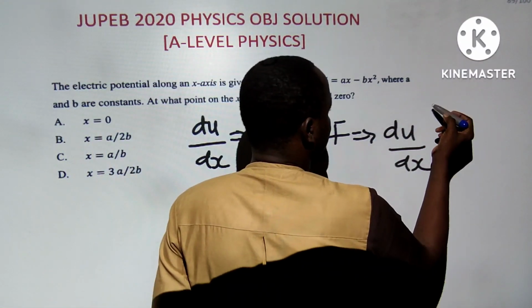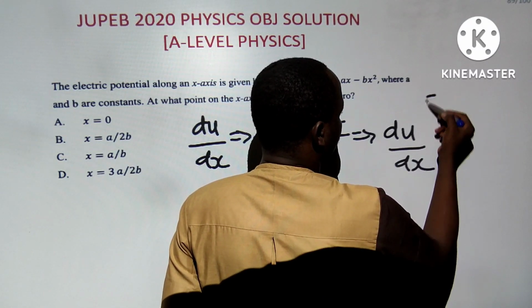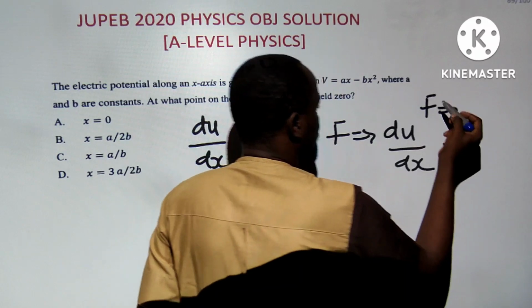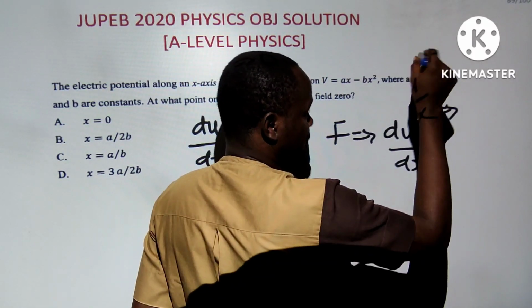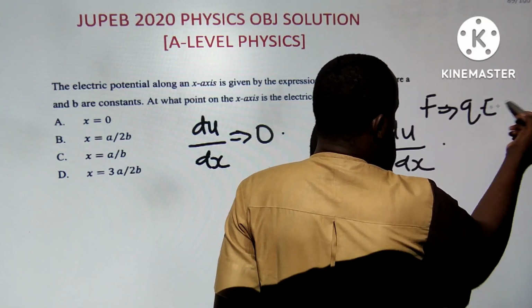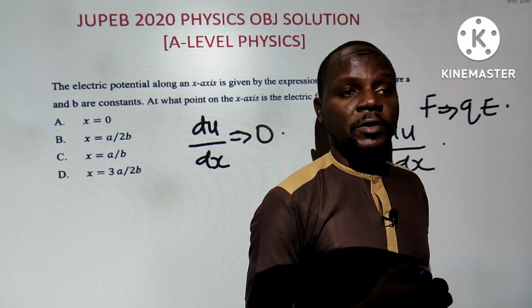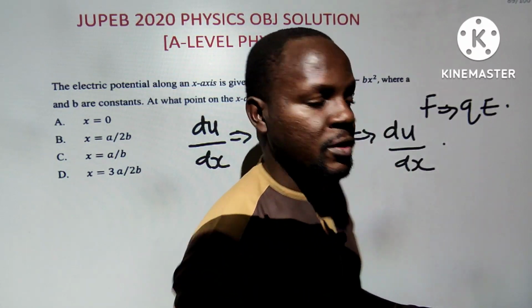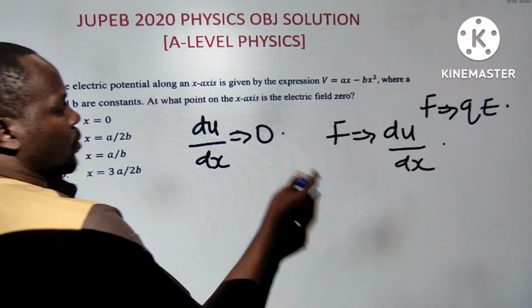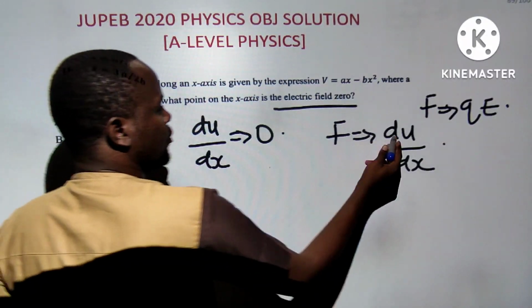Remember, the electric field itself is given as E equals F over Q, so F equals QE, where E is the electric field. What I'm saying is that force is proportional to electric field. So when force is 0, electric field is also 0. So directly here, to get the electric field to be 0, the dU by dx should be equal to 0.